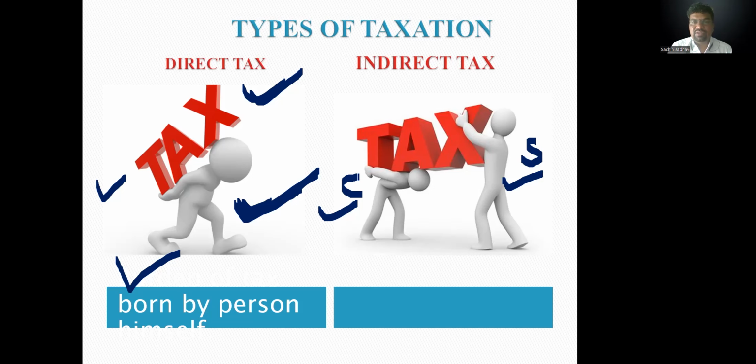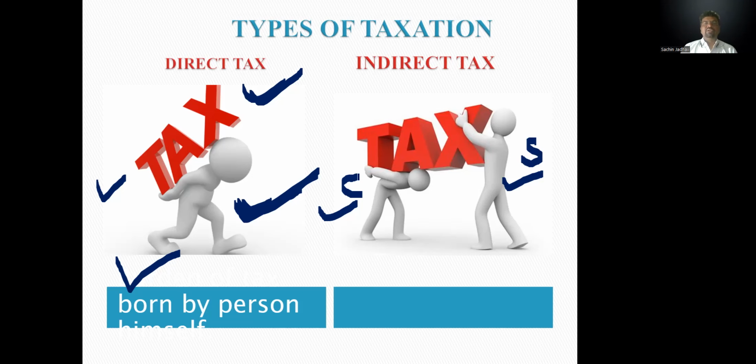Levy of tax is only on the supplier, and burden of tax is only on the customer. The supplier shifts his tax burden to the customer, another person. This is called the indirect tax.